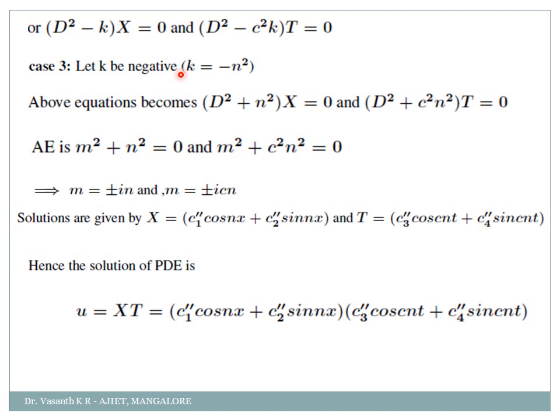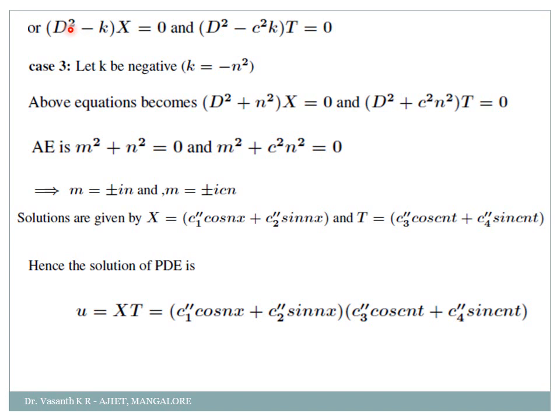Okay. So first case is what? See, various possible solutions means the constant k we have taken can be either 0, or some positive term, or some negative term. So case 1, we are taking k = 0. Write the auxiliary equation: m² = 0, or roots are 0, 0. So solution will be X = (c1 + c2 x) e^(0·x), and T = (c3 + c4 t) e^(0·t). Then final solution is u = XT. Write it together. That is when k = 0.